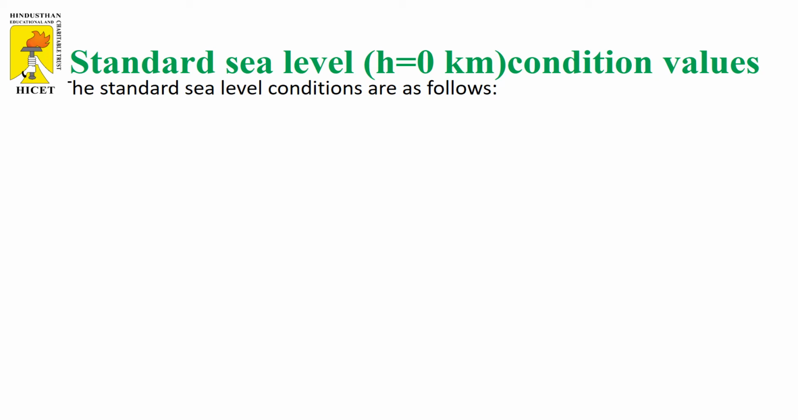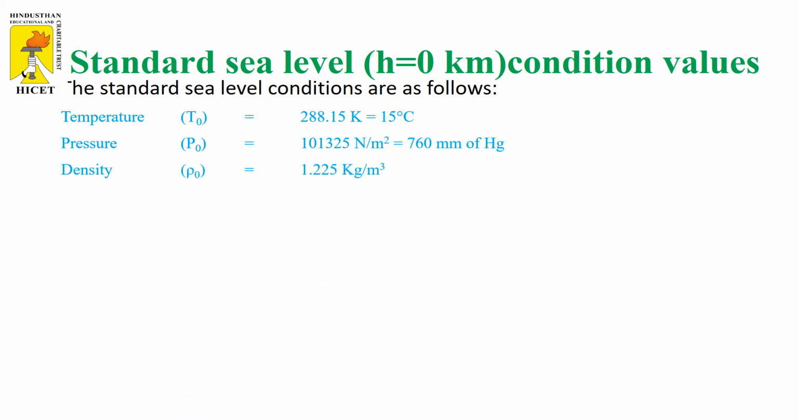So the standard sea level condition values, that is H equal to 0 kilometers, are as follows. The first one is the temperature, that is 288.15 Kelvin. The next one is the pressure, that is 101325 Newton per meter square. The third one is the density, 1.225 kg per meter cube. These three are the physical properties.